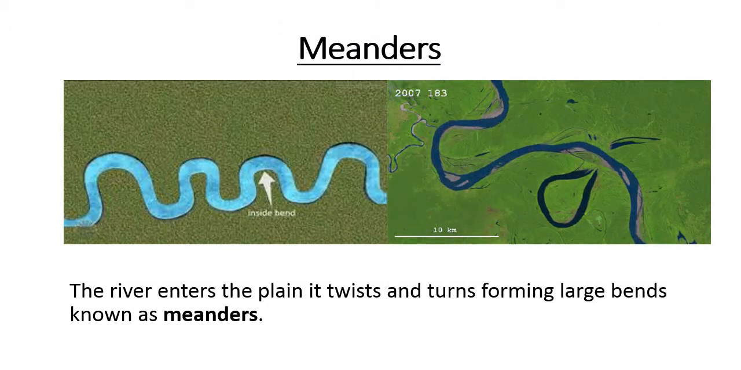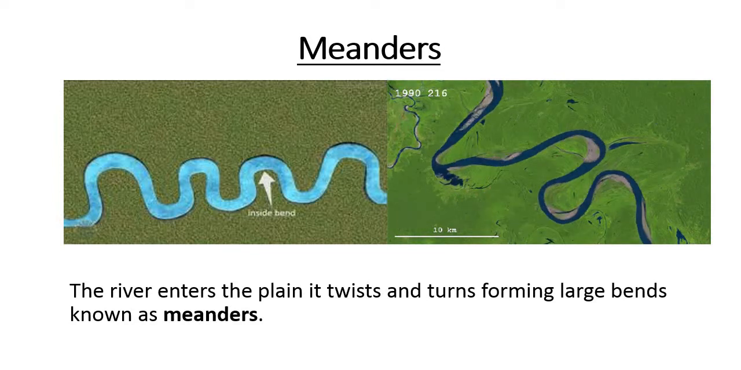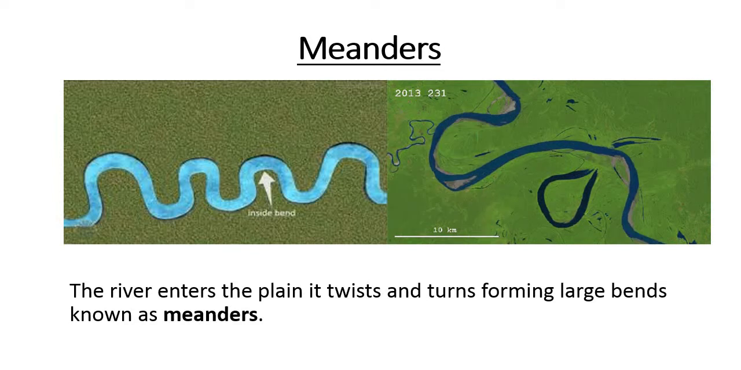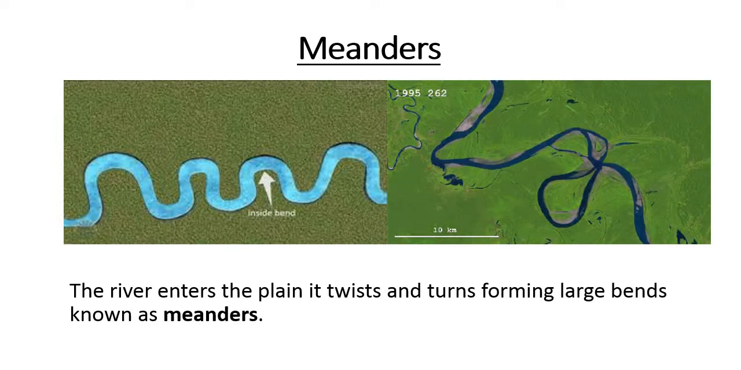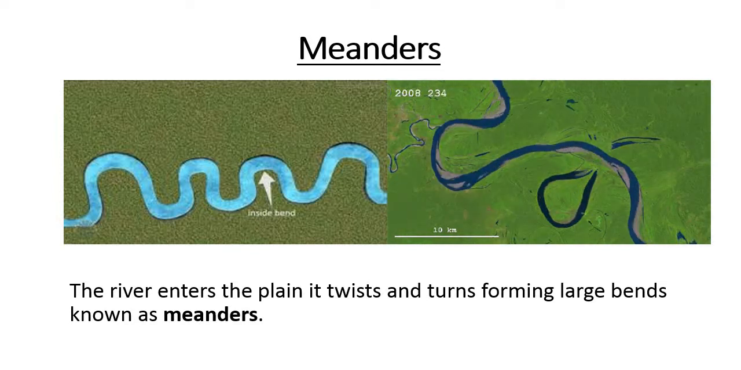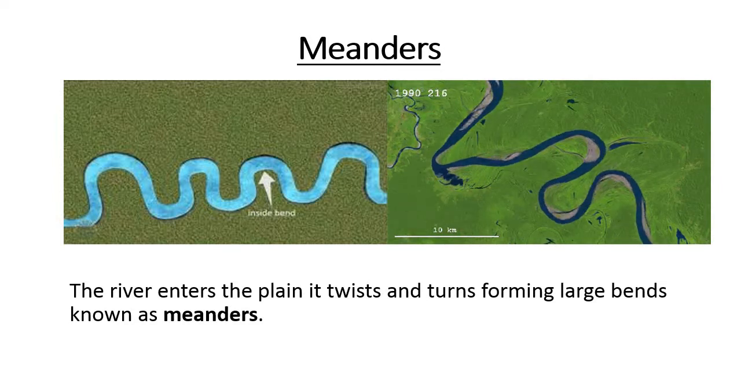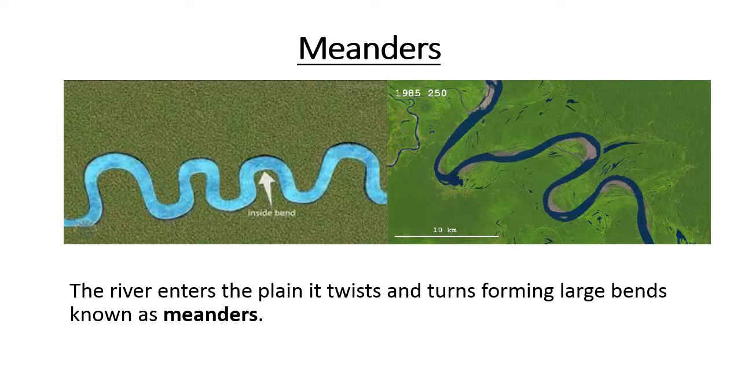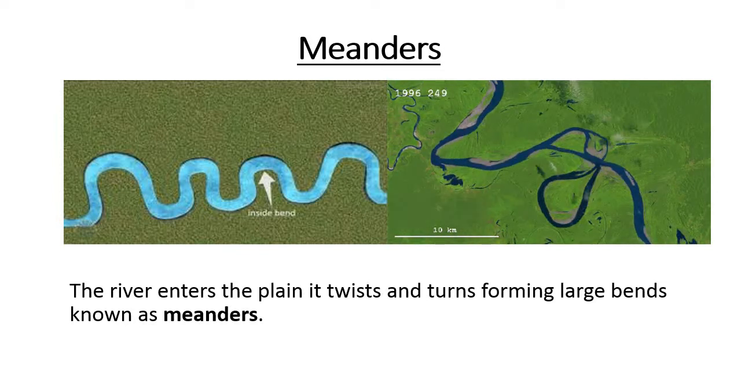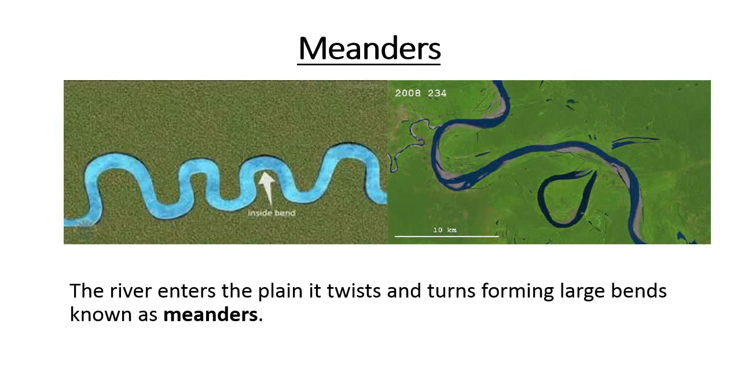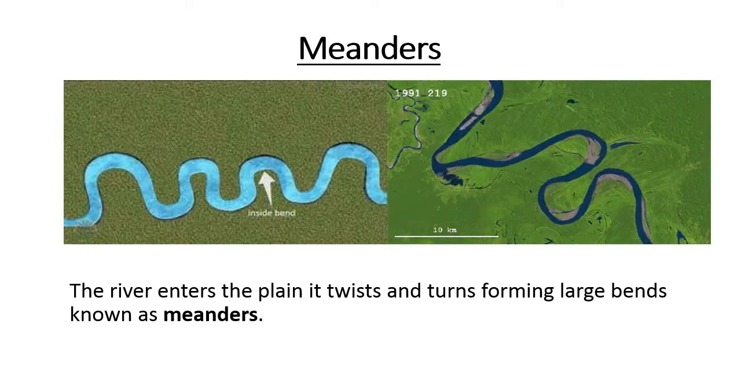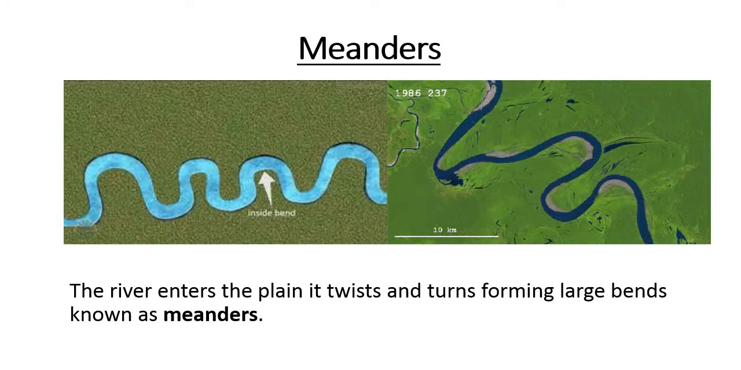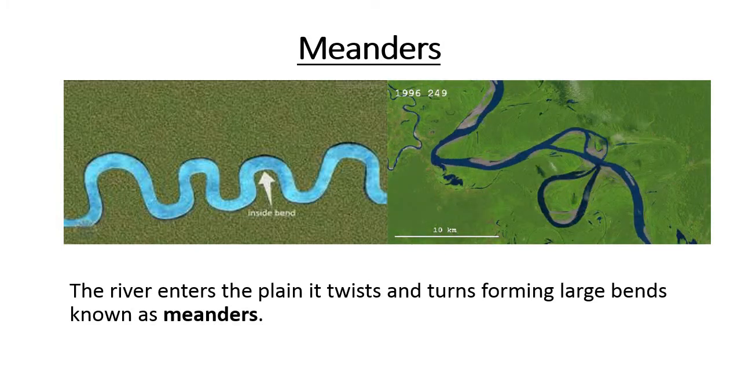Now the next feature which is formed by a river is the formation of meanders. When the river enters the plain, it twists and turns. By this twist and turn, it forms large bends. See, these rivers are making these bends, and they are called meanders.